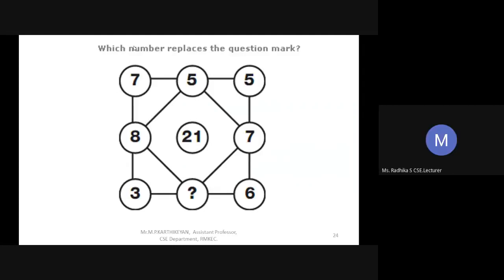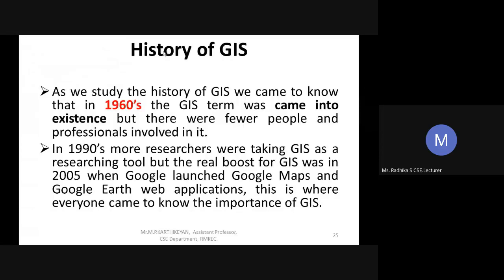Ma'am? Recording da varudhu. Okay, ma'am. Ipo again back recording on pannirukanga, ma'am. Okay. Okay, ma'am. Thank you, ma'am.